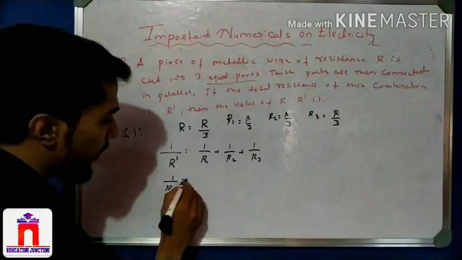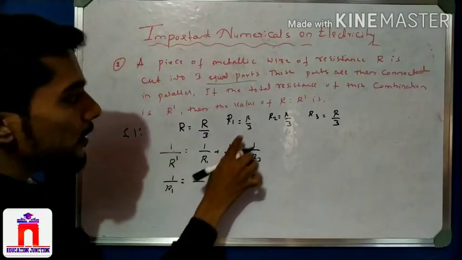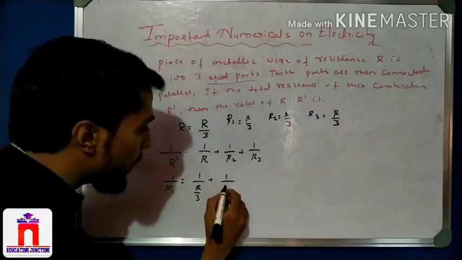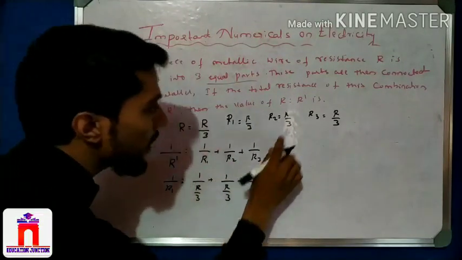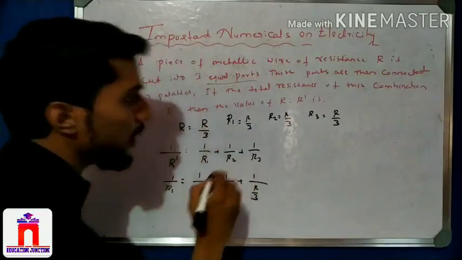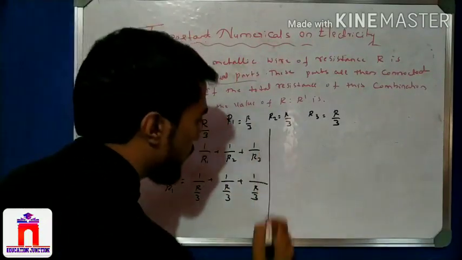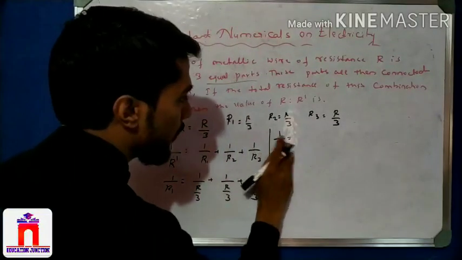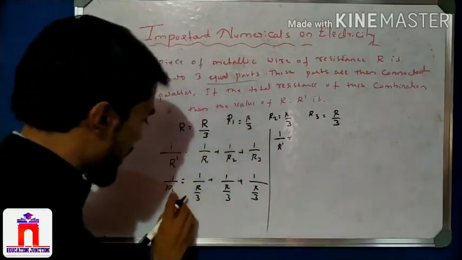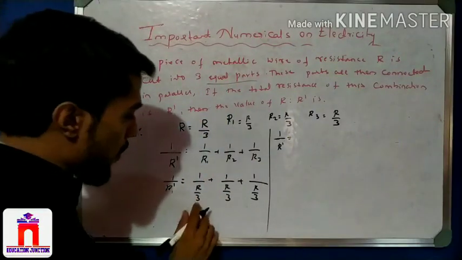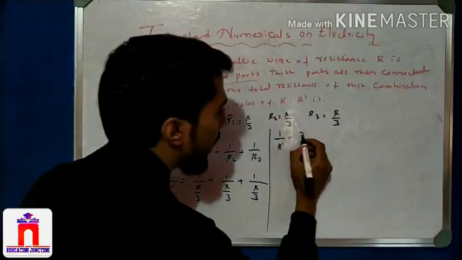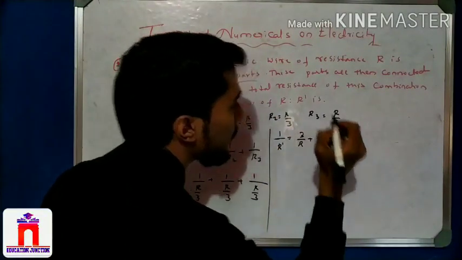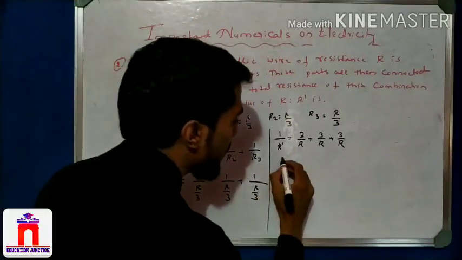Now 1 by R dash. What is R1? R by 3, plus, what is R2? R by 3, plus, what is R3? R by 3. Correct? This is simple. Do not make mistakes in numerical calculation here, students. Now see, 3 upside, so it is 3 by R, 3 by R, 3 by R. Now what is the LCM here?